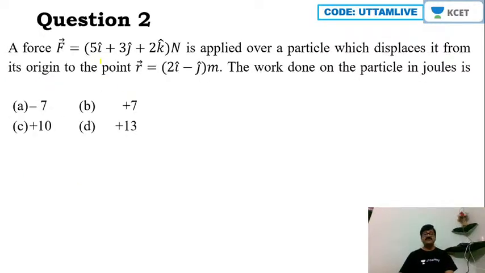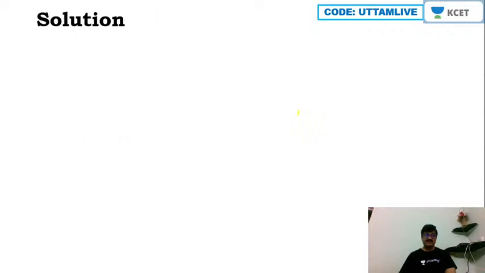A force F is equal to 5 i cap plus 3 j cap plus 2 k cap Newton is applied over a particle which displaces it from its origin to the point r is equal to 2 i cap minus j cap meter. The work done on the particle in joules is... Now we will go with dot product. W is equal to F dot r.